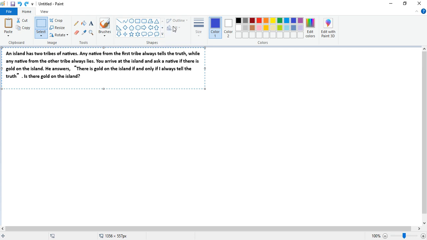Okay, now with the background that we have, by solving the two parts of a logical puzzle in the previous video, we can now attempt to solve this question from the model question paper, right? So this says an island has two tribes of natives. Any native in the first tribe always tells the truth, and the other tribe always lies. So this is like the knight and the knave, right?